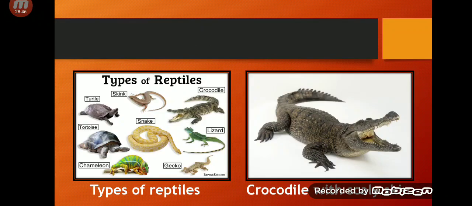There are some types of reptiles which are skink, turtle, tortoise, chameleon, gecko, lizards, crocodile and snake. These all are included in reptiles. And in the second picture you can see a crocodile, and it has a very scaly skin, which means it has a very rough skin.